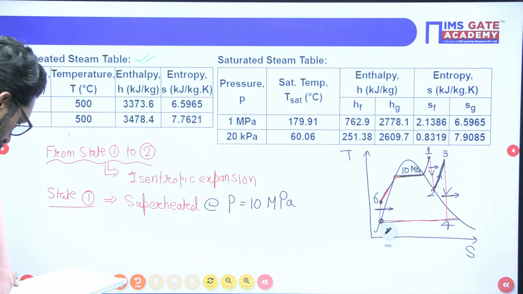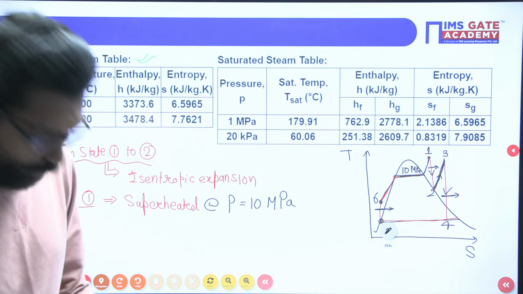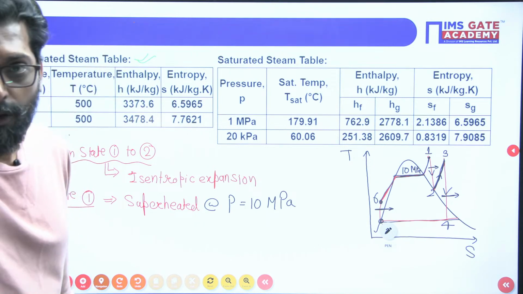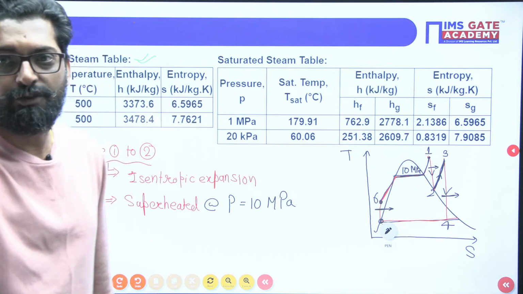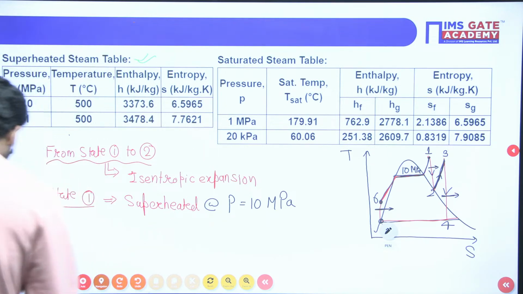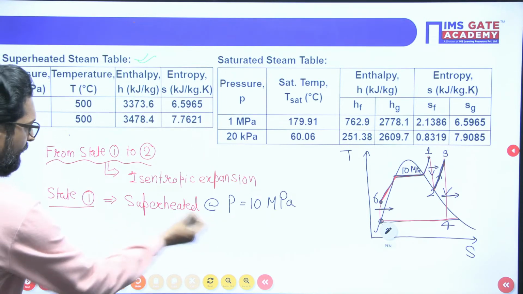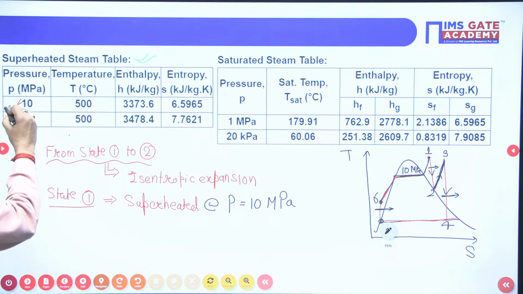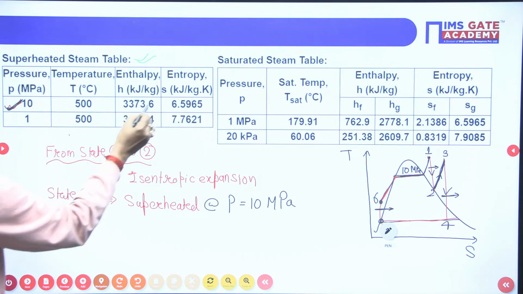H4, one second. Correct, Rahul, correct beta. H4 is 2561. Correct. Superheated. So what is the value of H1? At this point, 10 megapascal, this is your H1.